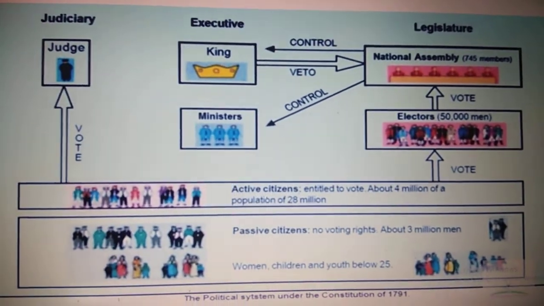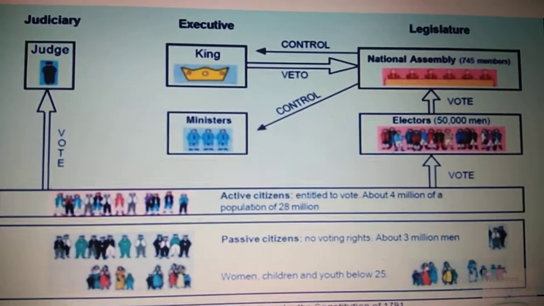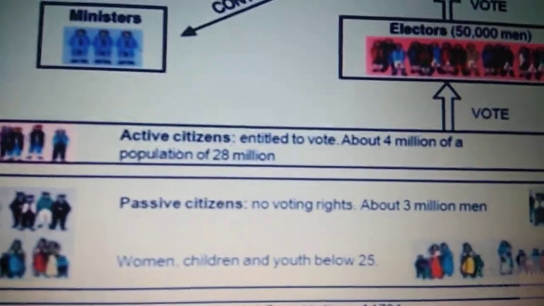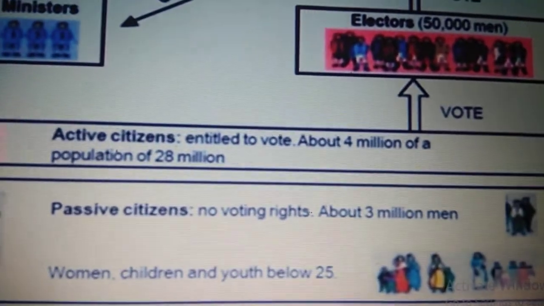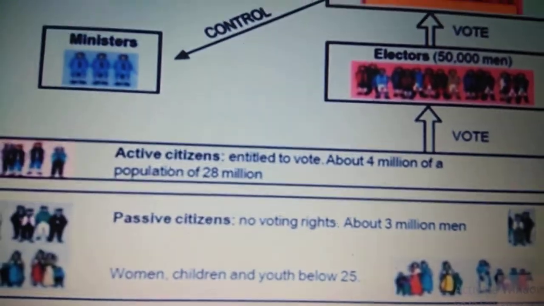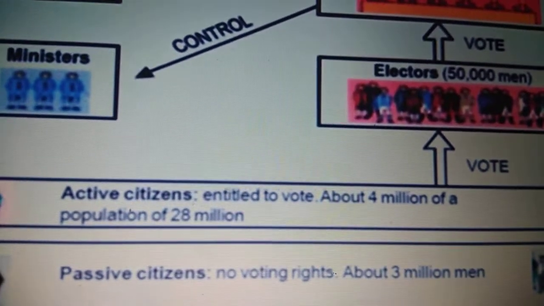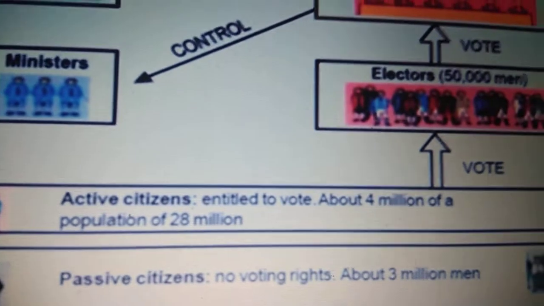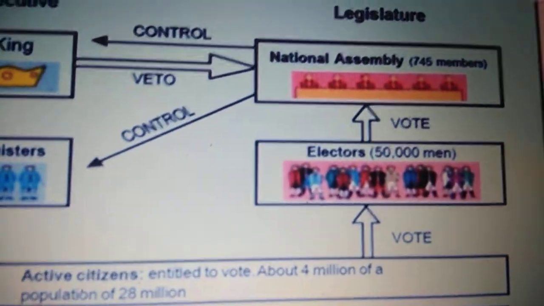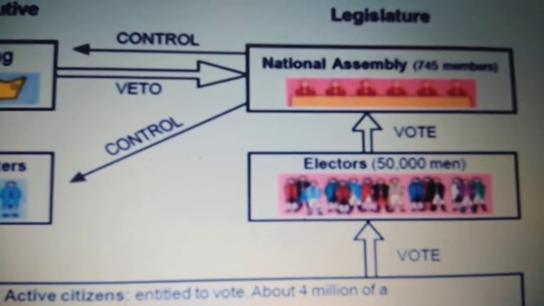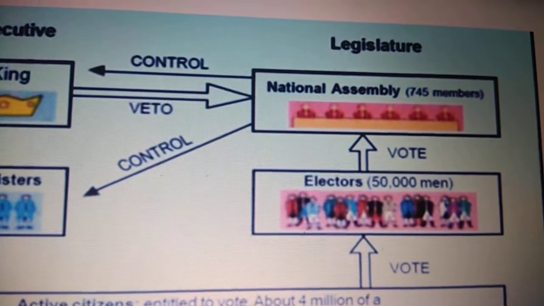Children, this figure is there in your lesson. You can see passive citizens, they had no voting rights. There were about 3 million men who could not vote. There were women, children and youth below 25. Then active citizens were entitled to vote, about 4 million of the population of 28 million. They elected electors of 50,000 men. These 50,000 men then voted, and how many members?